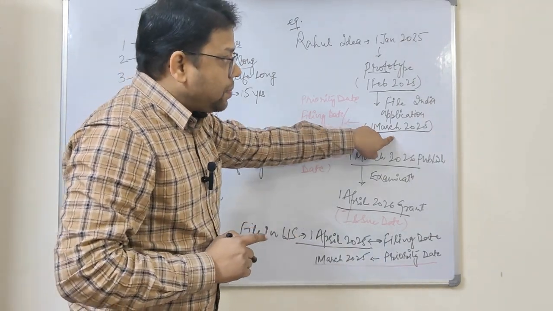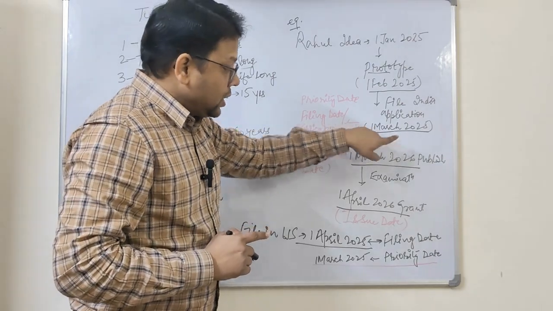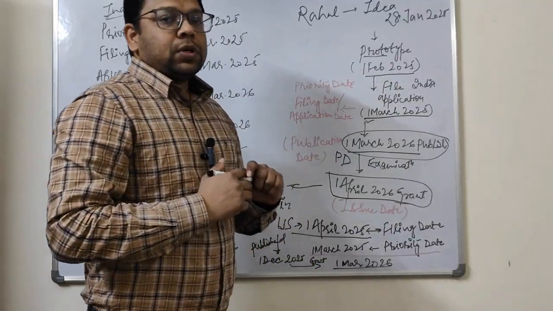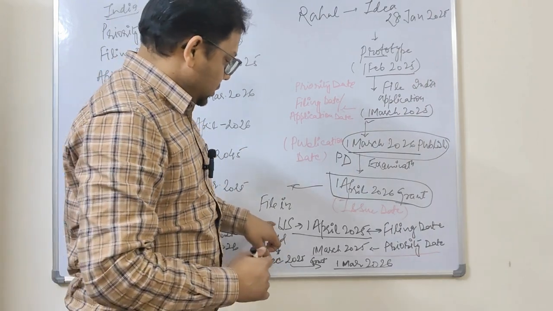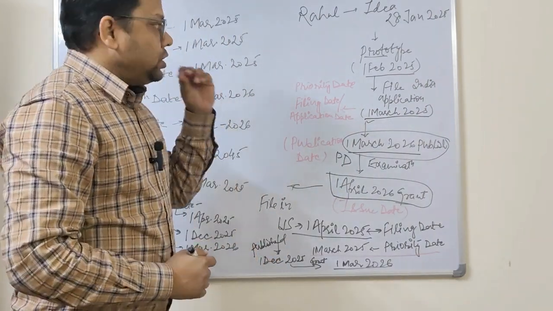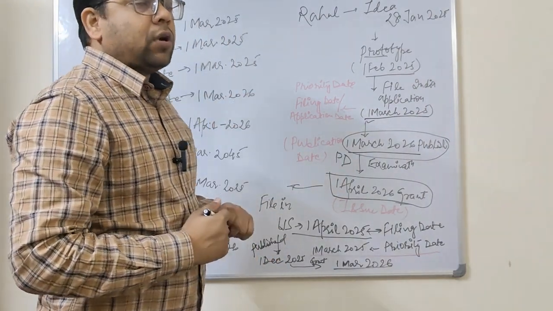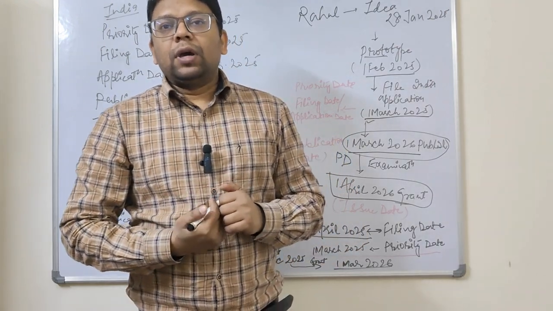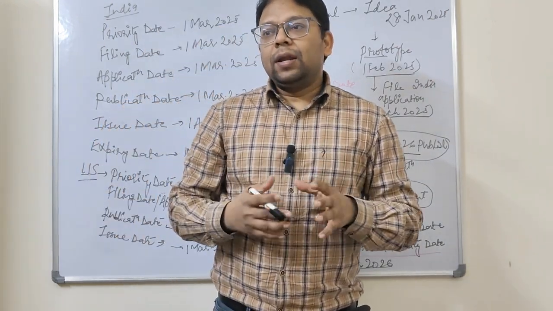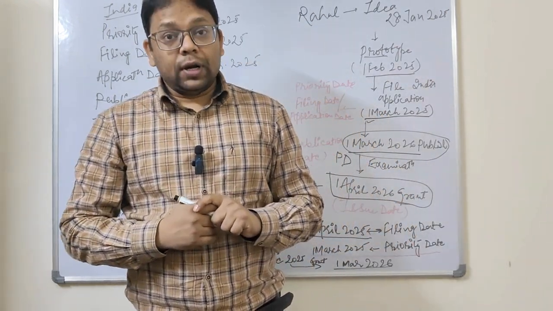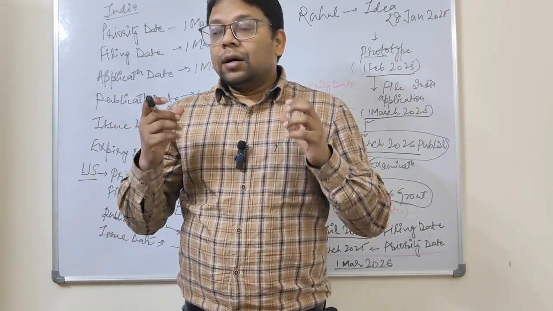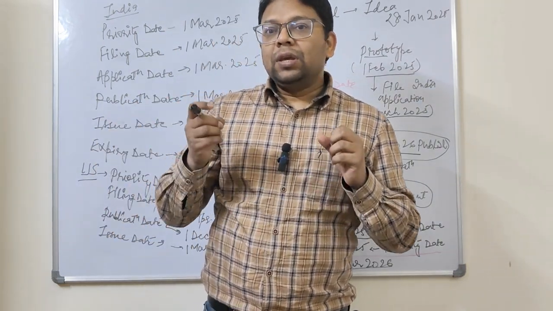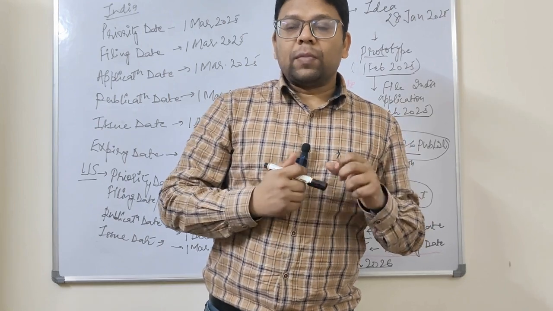Suppose Rahul filed the same application in the US, and he was done with everything. He thought he had a plan to commercialize his product and earn money in the US as well, so he was looking for protection in the US market.